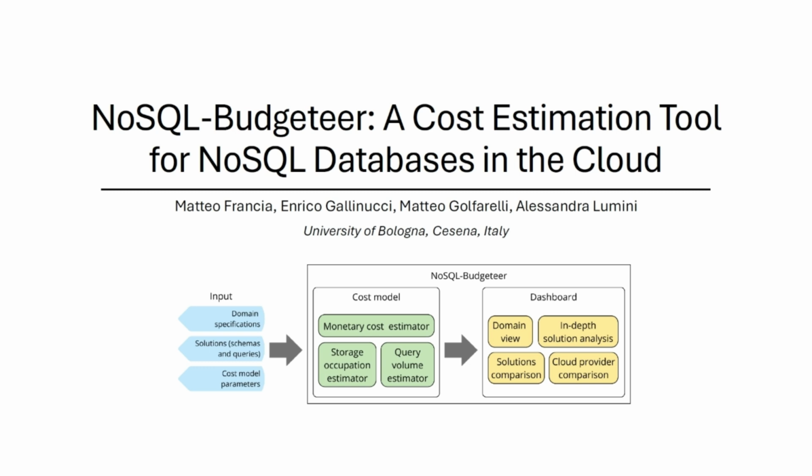This is a tool that we developed to estimate the monetary cost of document-based databases in the cloud, where costs are estimated with a cost model that considers two main factors: the storage occupation, which is a direct result of the logical model of the collections and the denormalization choices that we do, and querying, where costs are usually driven by the amount of data that is read or written in both terms of indexes and actual data.